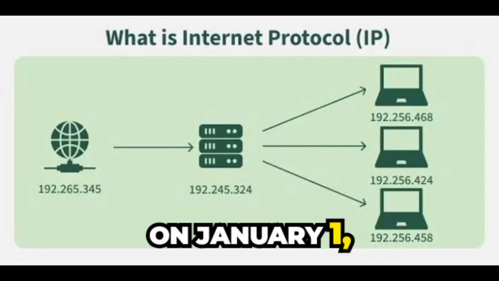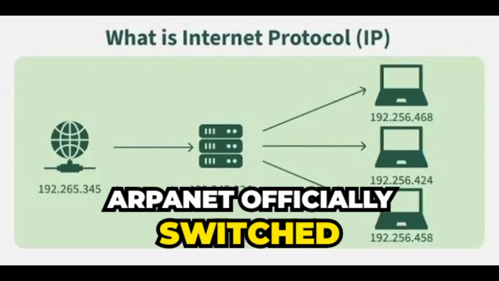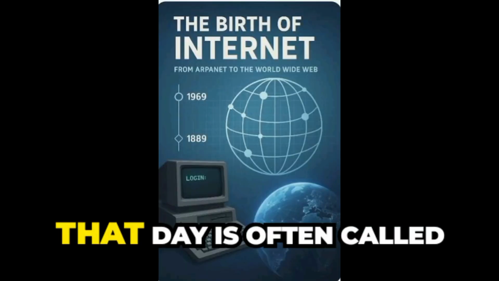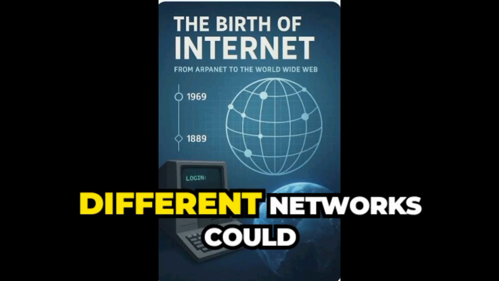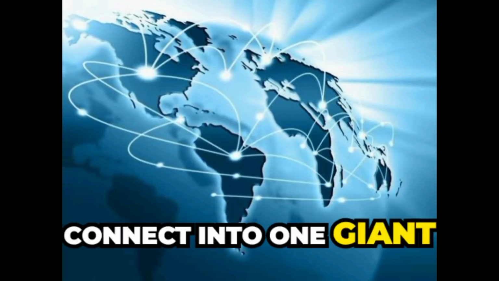On January 1st, 1983, ARPANET officially switched to TCP/IP. That day is often called the birthday of the modern internet. From then on, different networks could connect into one giant global system.